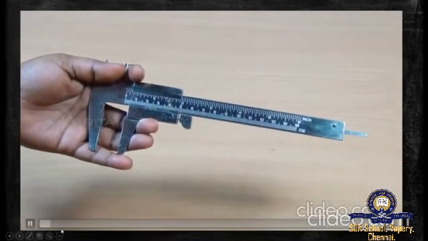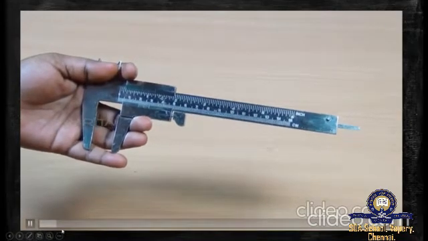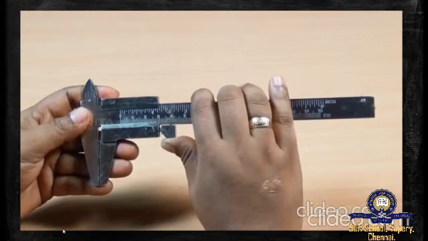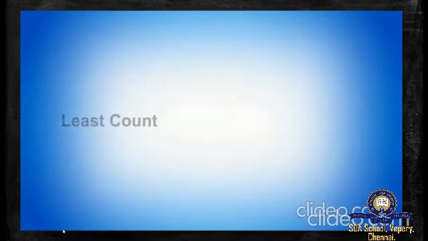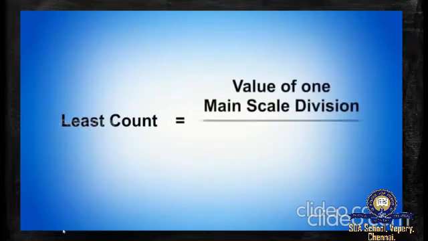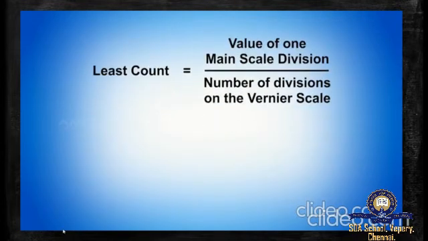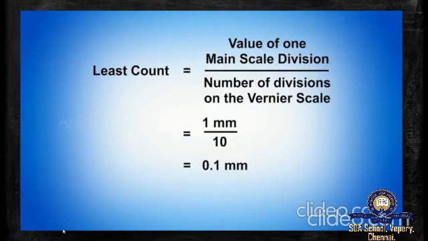Procedure. To determine the least count of the given vernier calipers, bring the outer measuring jaws together without placing any object. Least count LC is equal to the value of one main scale division divided by the number of divisions on the vernier scale, which is equal to 1 millimeter divided by 10, which is equal to 0.1 millimeter, which is equal to 0.01 centimeters.